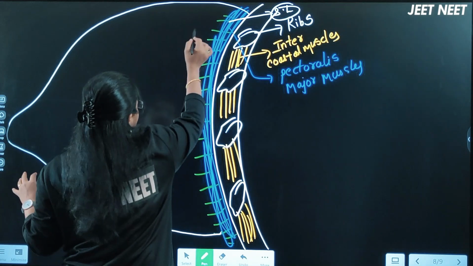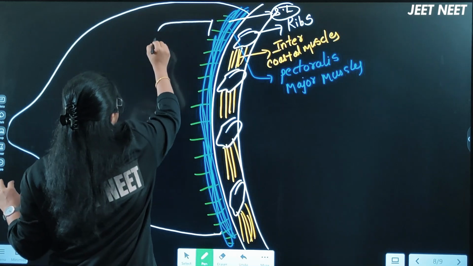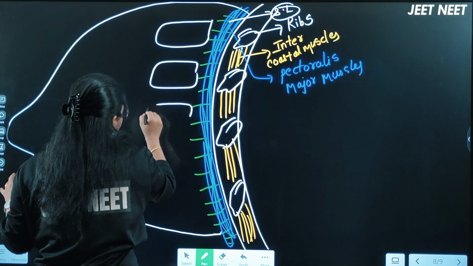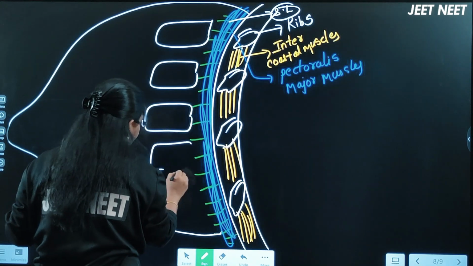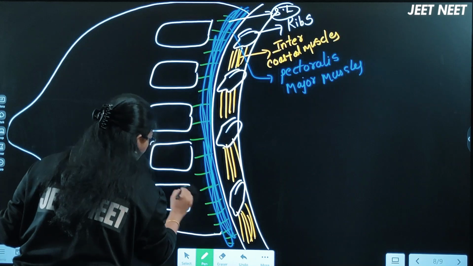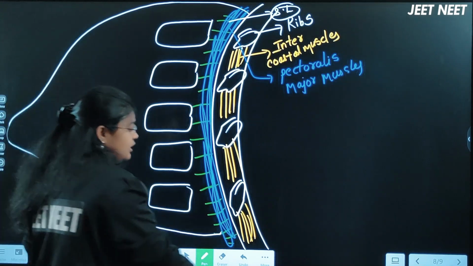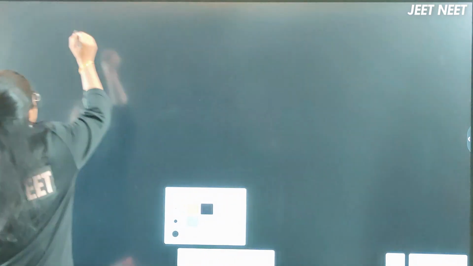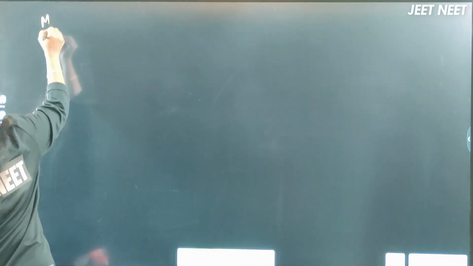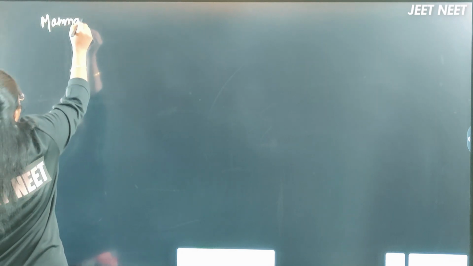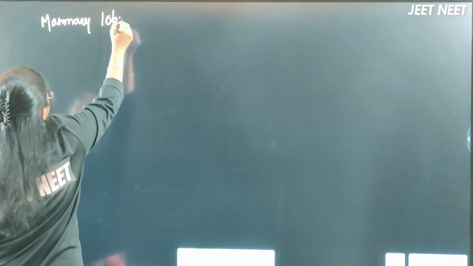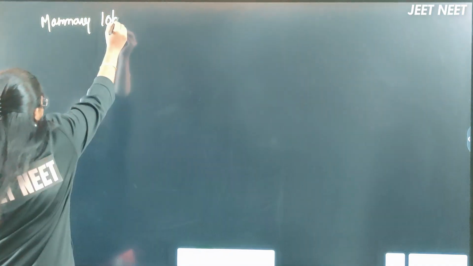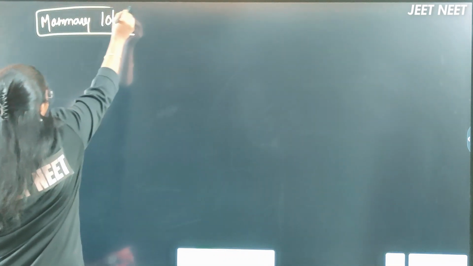The first structure: each mammary gland will have mammary lobes present. Okay, so let me write the sequence on the next page. The first one is the mammary lobes.